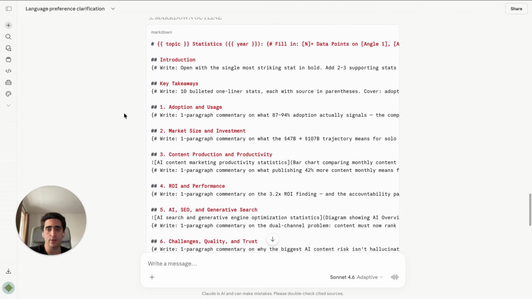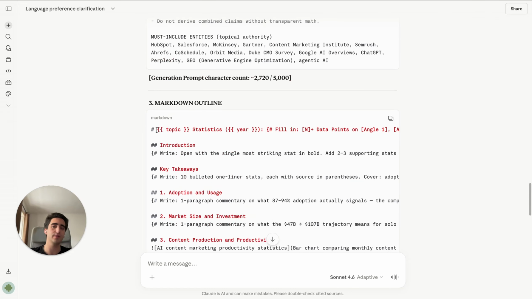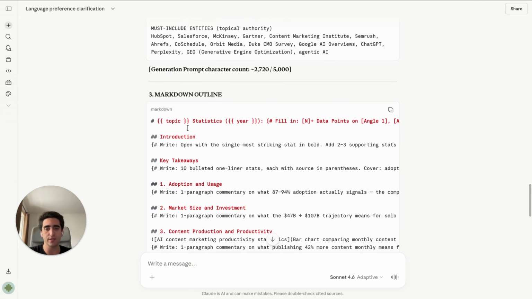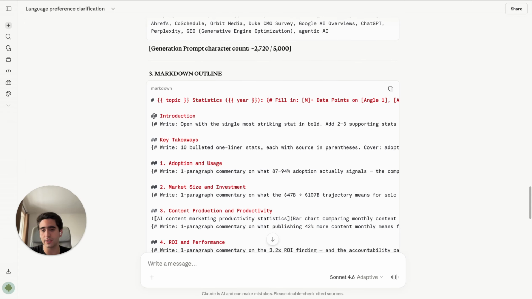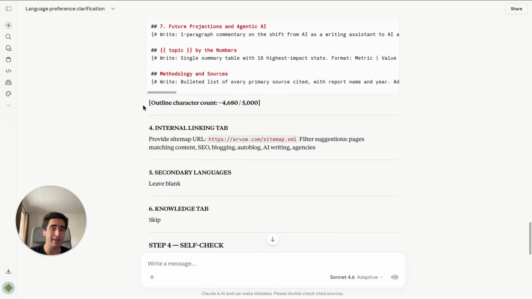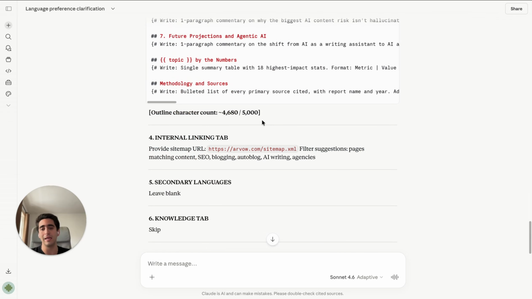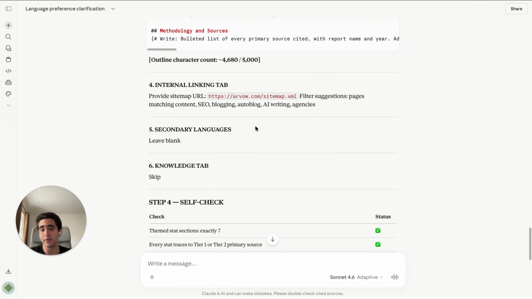We're going to use a consistent structure across these statistical articles just to keep it consistent and increase the chance of getting cited and getting backlinks. And then you have the internal linking tab where you should put your sitemap so the article has also some internal links.